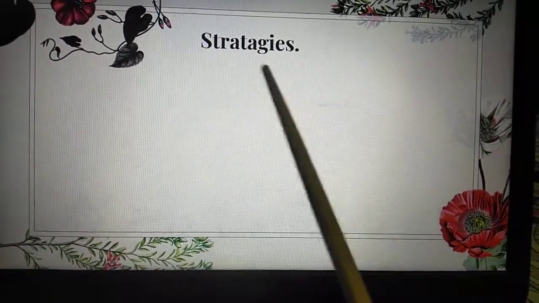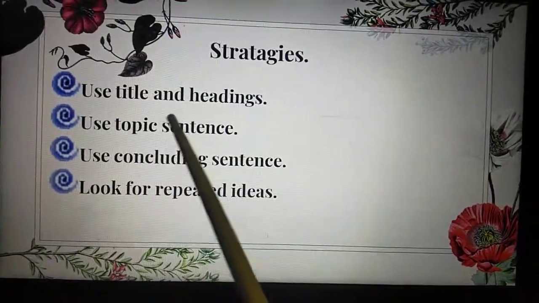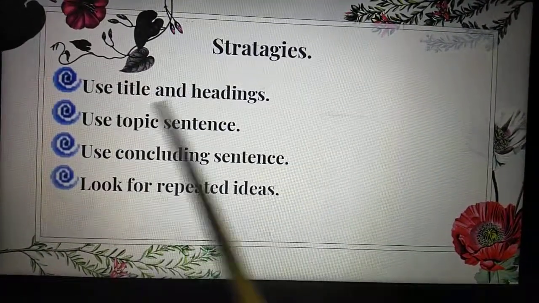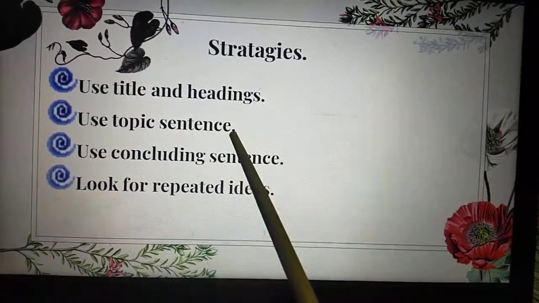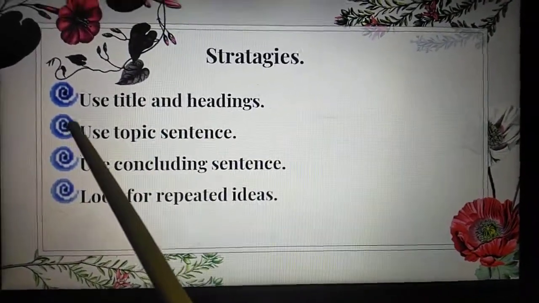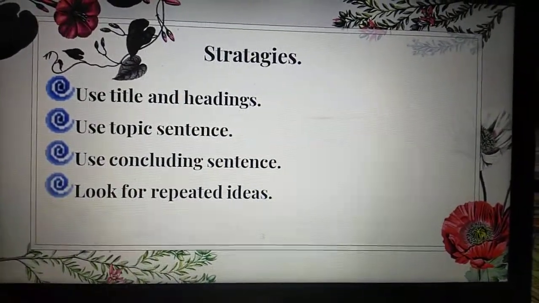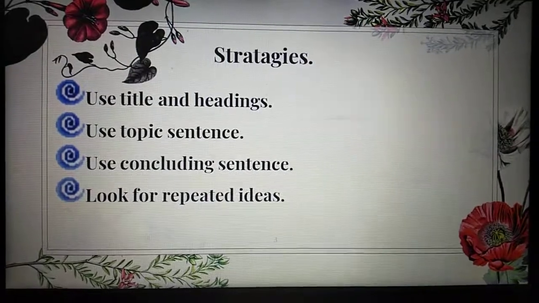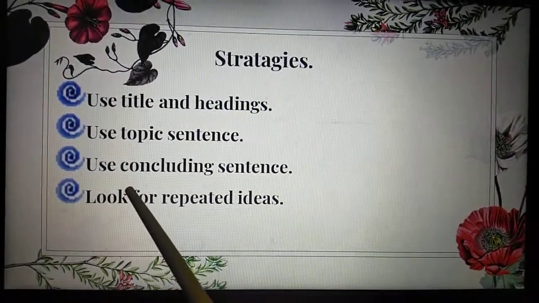Strategies. So now we will learn how to write the main idea of the poem. Use title and headings. First of all, we have to know what the title is. Use topic sentence. Topic sentence is the first sentence used in your text. It may be a poem, it may be a story, it may be anything you are reading or you want to write its main idea.